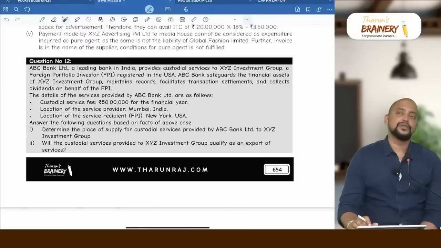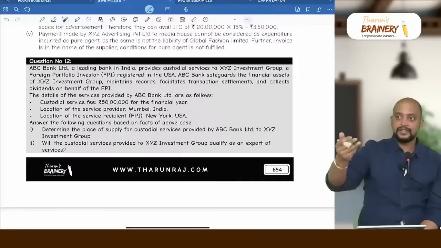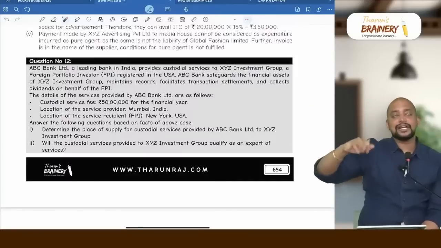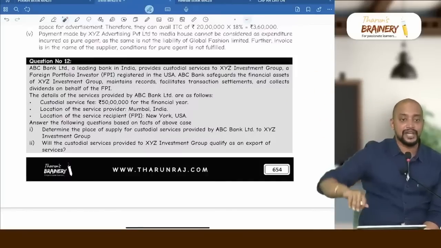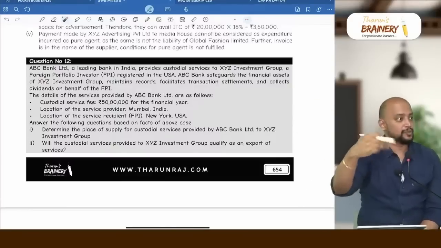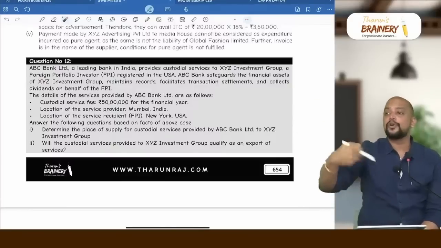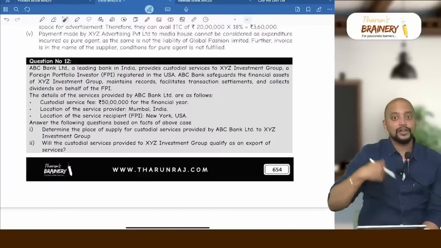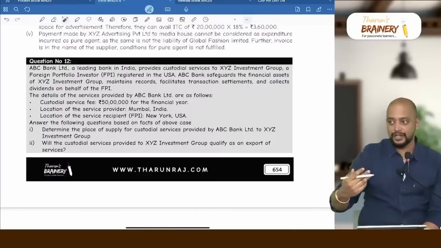If nothing is given in the question, you put an if like that. If the consideration is in convertible foreign exchange, then it will become export of services. Put an if condition and give. So answer positively, don't answer negatively. Always to the extent possible answer positively, okay?